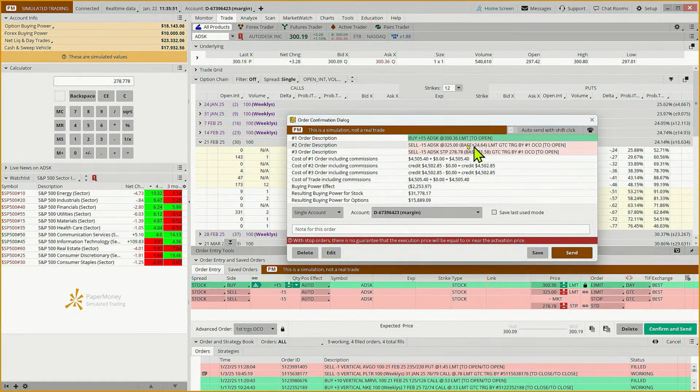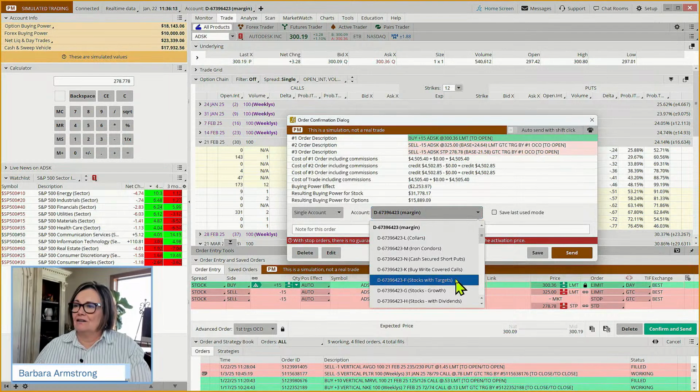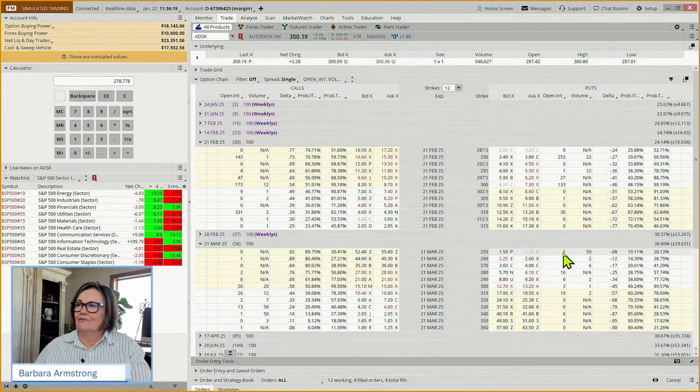Now, this is what I tend to do because sometimes being a human being, we can make mistakes. So this is 325, it's trading at 300. That's our target, right? Right. So, which is our base price plus 24.64, or if it goes down by 21. So it's close to a 1-to-1 risk reward ratio. Okay. And we're putting that in our stocks with target group. Fire in the hole.